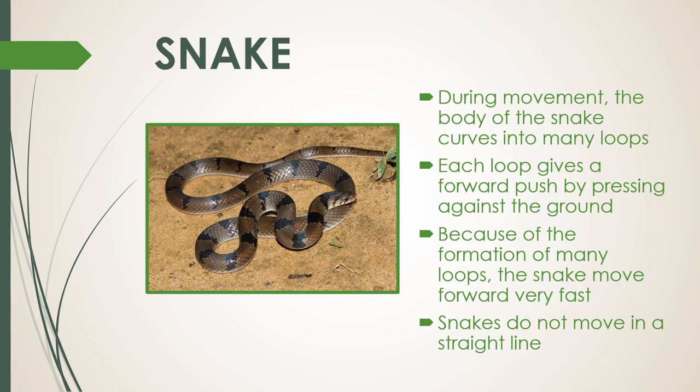During the movement, the body of the snake curves into many loops. Each loop gives a forward push by pressing against the ground. Because of the formation of many loops, the snake moves forward very fast. Snakes do not move in a straight line.